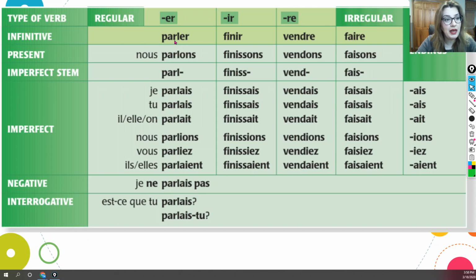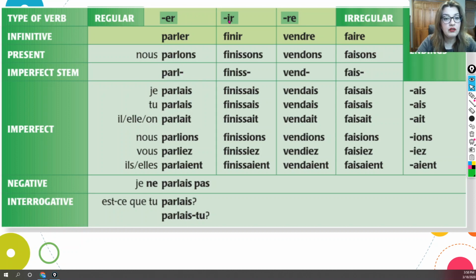In this case, it's parler. We look for the nous form of the present tense, which is nous parlons, of course, for the ER verb. And so the stem of the imperfect is formed by dropping the ONS, and we end up with parl. Right? So this is a stem.